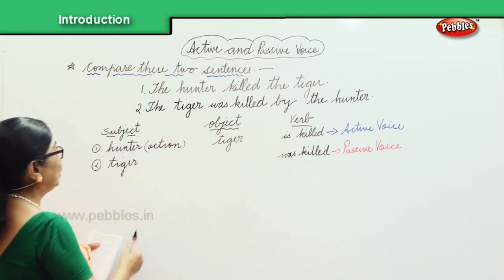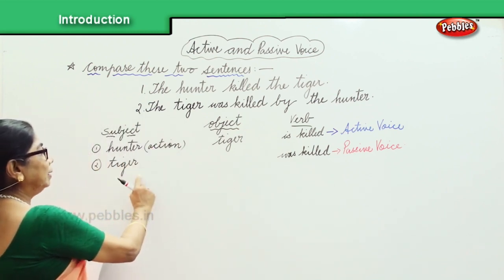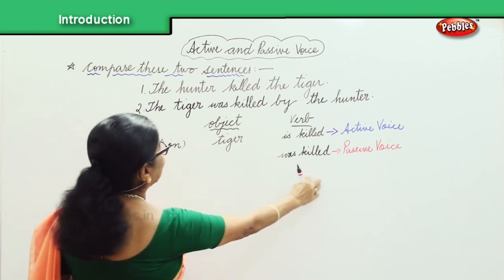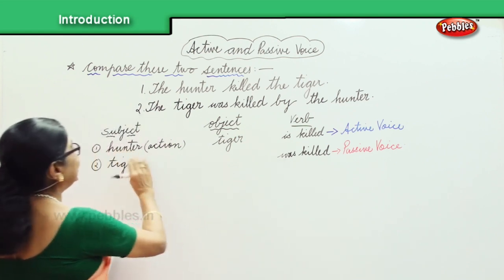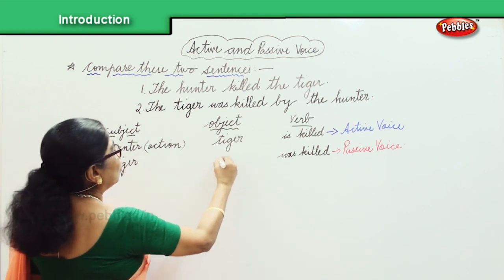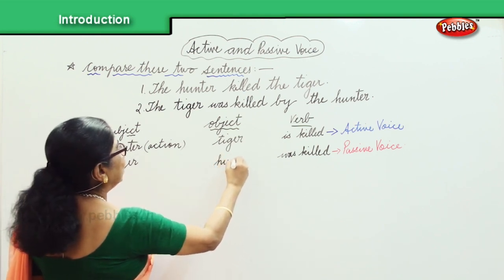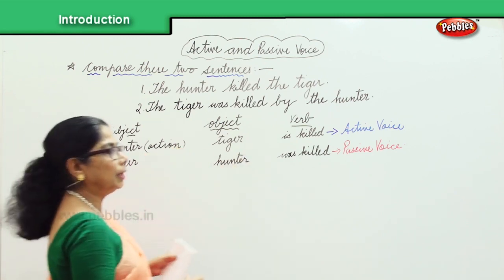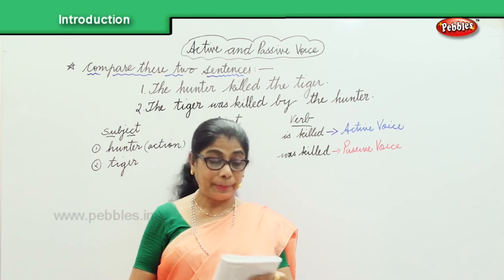Now, who is the person doing this? The tiger is the subject and the verb is kill, and then the object is the hunter. What is the hunter doing? The hunter is inflicting pain on the tiger. So now we know what is active and passive voice.